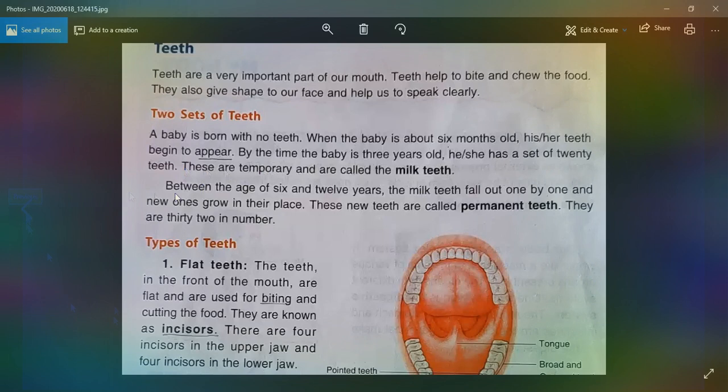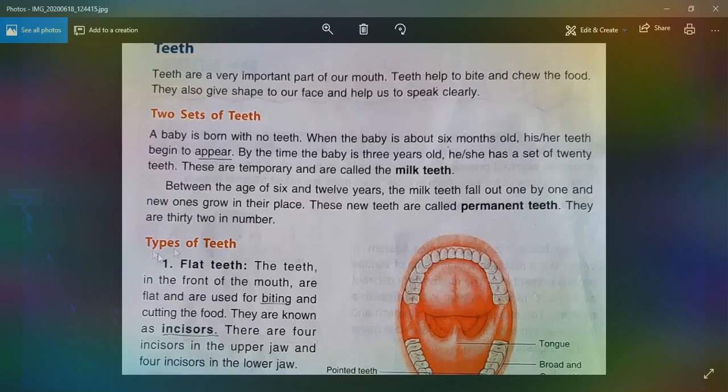Between the ages of 6 and 12 years, the milk teeth fall out one by one and new ones grow in their place. These new teeth are called permanent teeth and they last forever. They are 32 in number. These are 20 in number and these are 32 in number. These are permanent teeth and these are milk teeth.